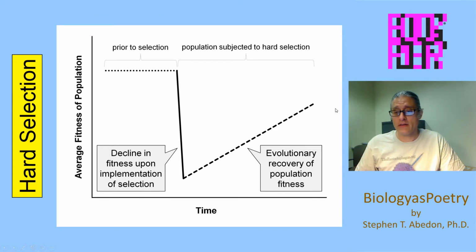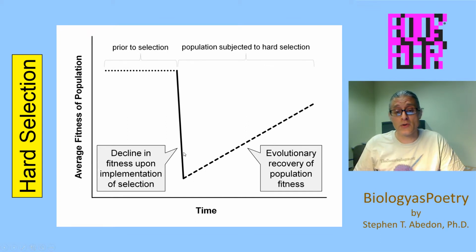So what is going on here? Well, under this new selective scheme with the imposition of hard selection, it doesn't mean that every allele within the population is poorly adapted to this new environment. In fact, there can be alleles within the population that are quite well adapted to the environment, or at least better adapted than the majority of the alleles are.